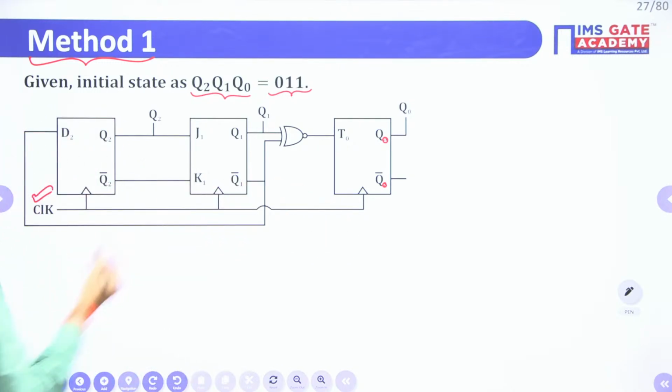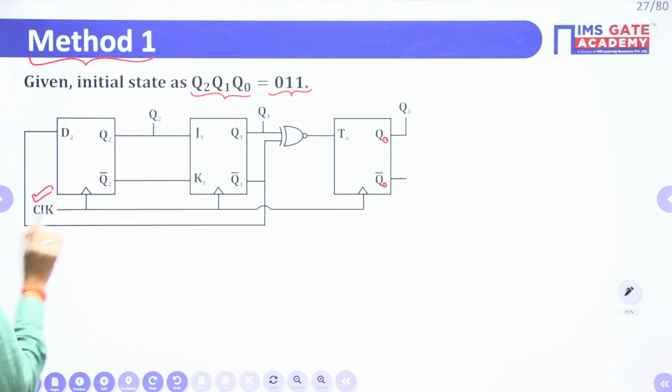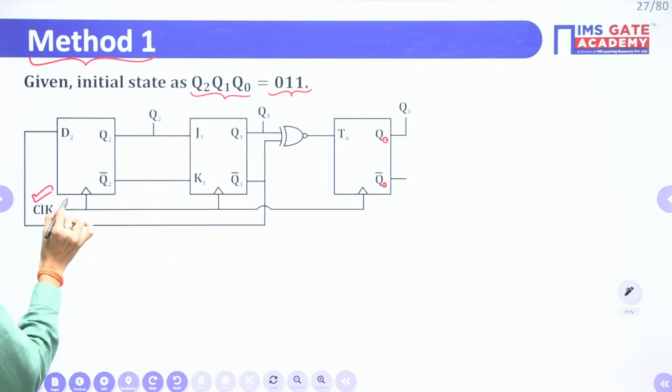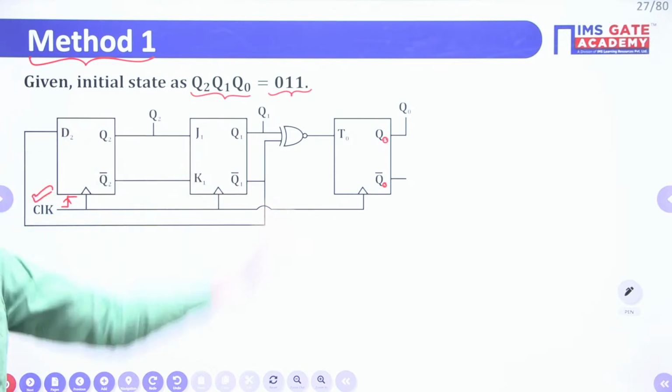For all the three flip-flops, the clock signal is same. They have mentioned positive edge trigger, so that means whenever the clock signal changes from 0 to 1, based on the input, accordingly your output will get affected.